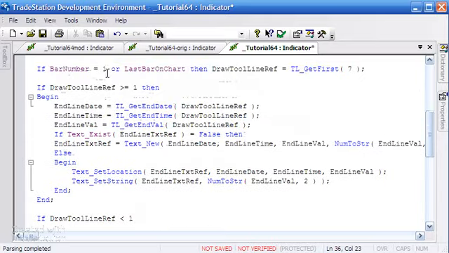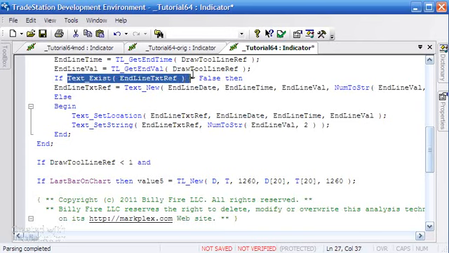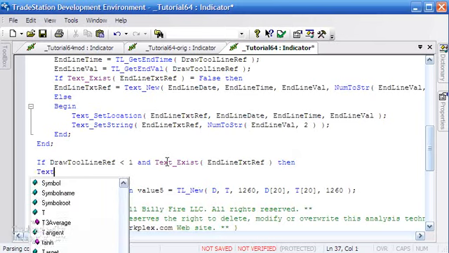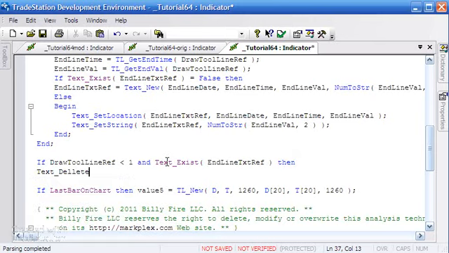The first bar or bar number equals 1, also on the last bar on chart. So this is being constantly updated. And if it detects that there is no longer a line there, and that there is a drawing object with the number value on the chart, then what we need to do is delete that, and we use the text_delete to do that.